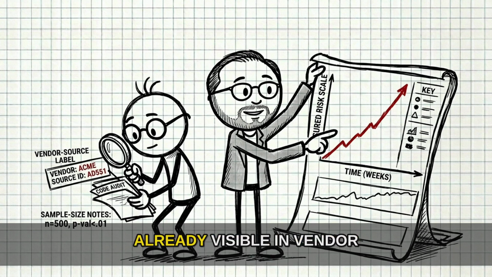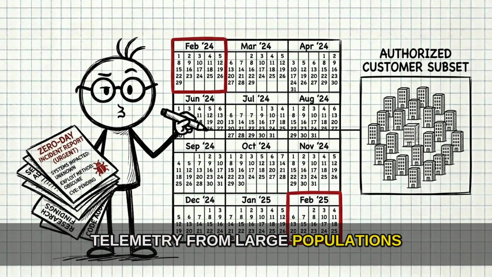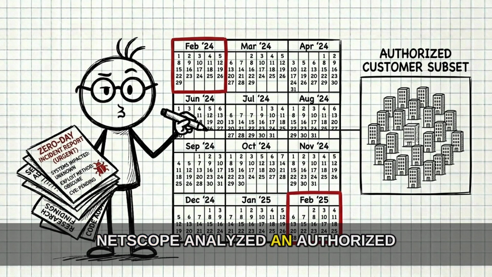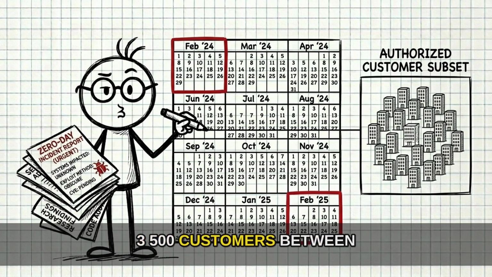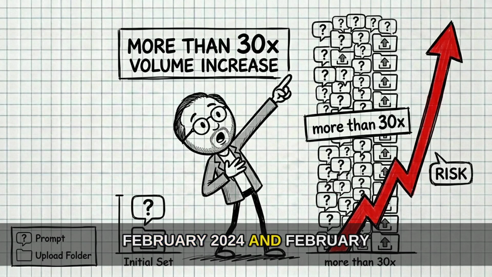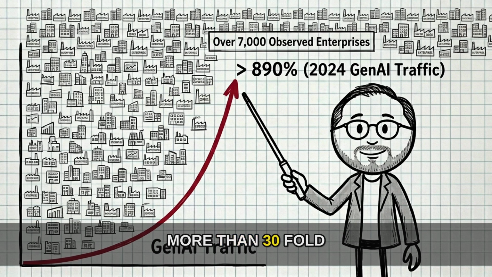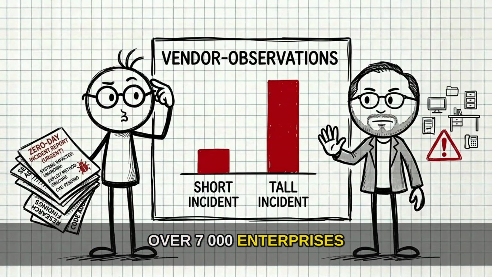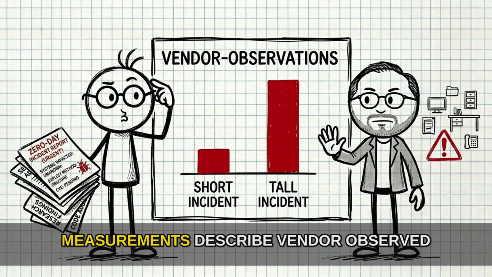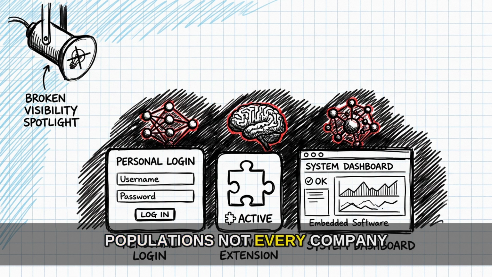The scale is already visible in vendor telemetry from large enterprise populations. Netskope analyzed an authorized subset of more than 3,500 customers between February 2024 and February 2025. It observed average monthly data sent to generative AI apps, mainly prompts and uploads, grow more than 30-fold. Palo Alto Networks reported GenAI traffic rising more than 890% during 2024, across observations from over 7,000 enterprises. It also reported GenAI-related DLP incidents more than doubling. These measurements describe vendor-observed populations, not every company.